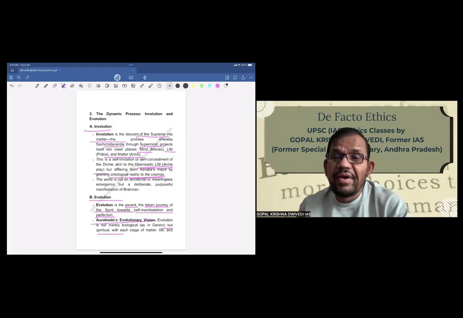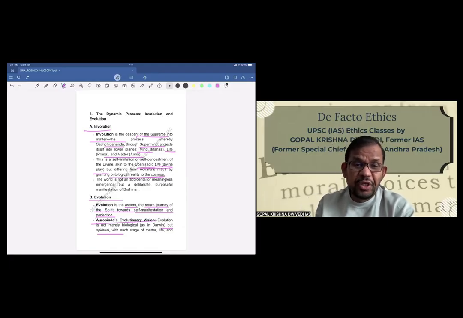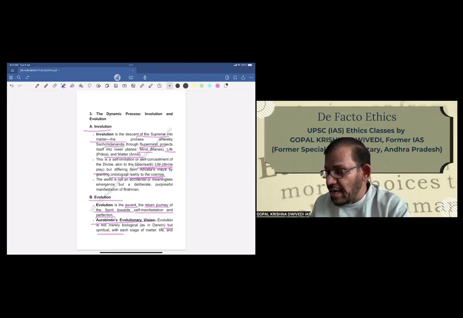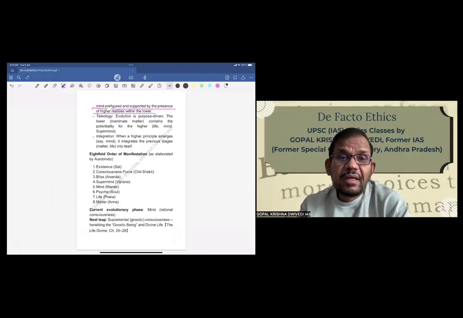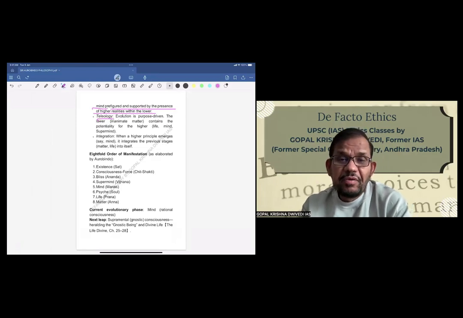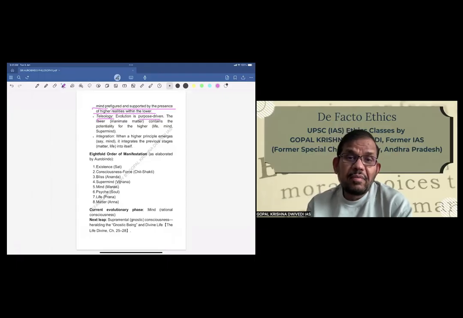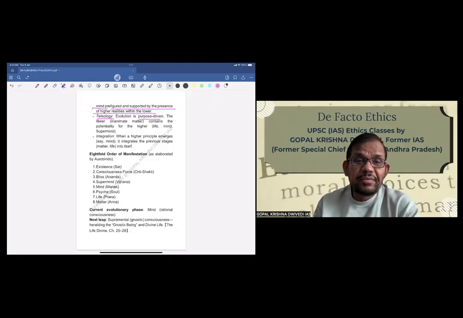If you remember, Darwin has given that evolution is biological. But Aurobindo says, no, it's also spiritual, with each stage of matter, life, and mind prefigured and supported by the presence of higher realities within the lower. So he gives a teleology in his spiritual evolution. Evolution is purpose driven. The lower matter contains the potentiality of the higher, that is life, mind, and supermind. So that was his concept.